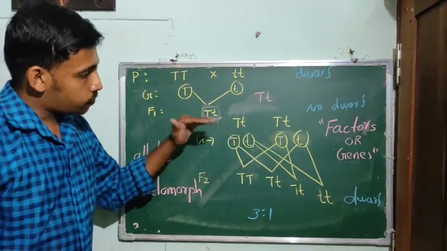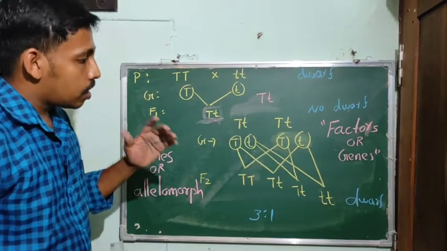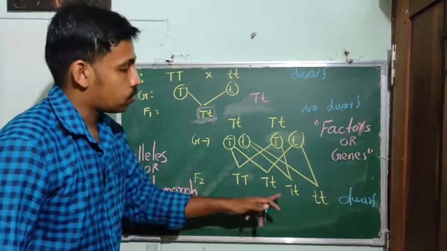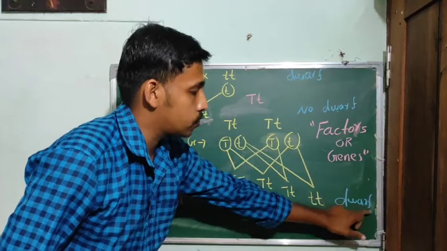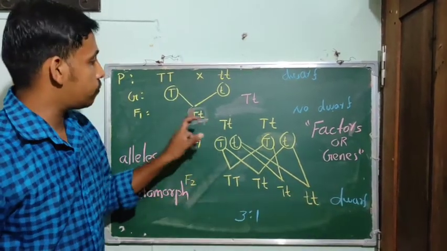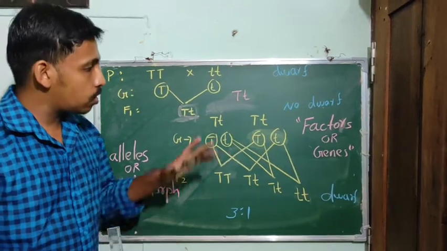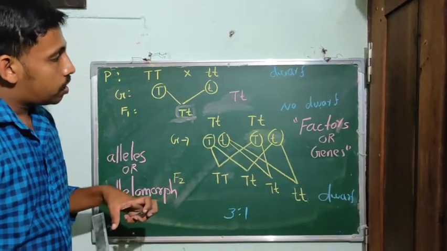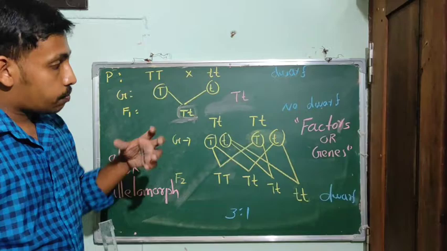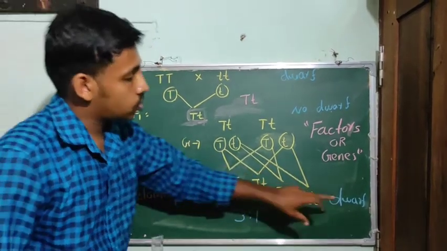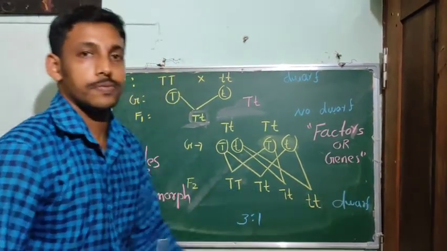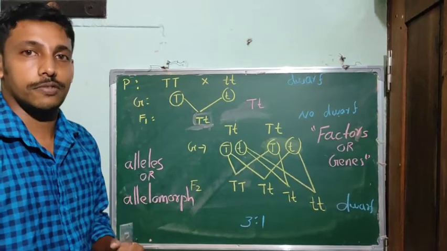But in the F2 generation, he found that dwarf plants were also found. In the F1 generation there were no dwarf plants, so he was surprised how these dwarf plants came in the F2 generation.